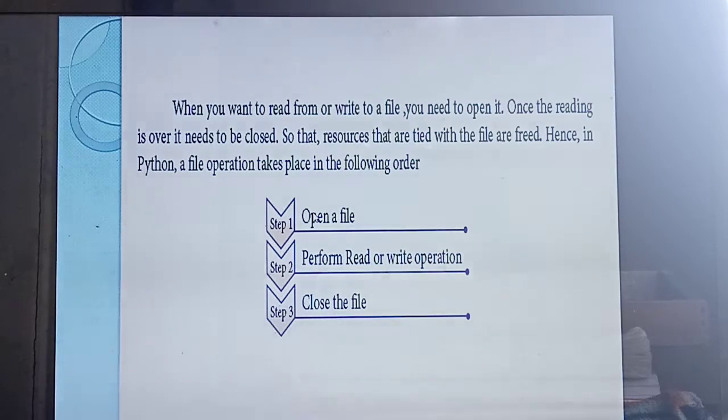So after performing, likewise in a notebook, after studying what will you do? You will close the notebook. Similar way, after performing all the things, you will close your file. Understood? 3 things you should know to read a file. The first one is you should open your file, step 1. Second step, you should read and write. Third one is close the file. Understood? So this diagram also you should draw.